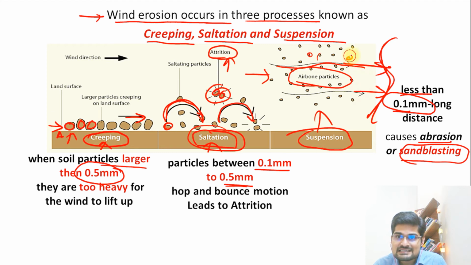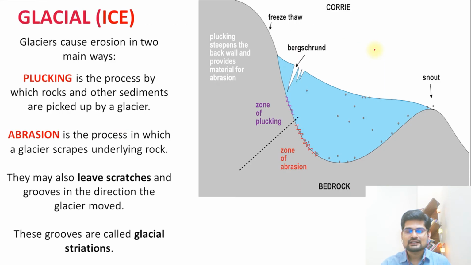And what happens? These are again the important weapons of the wind. So it creates these holes or deflation hollows in this particular surface. So that is what we call sandblasting. So remember the process: creeping, saltation, attrition and suspension, that leads to this particular erosion by wind, that is called aeolian erosion. Now the next important process is the glacial process, that is the ice, how it erodes.